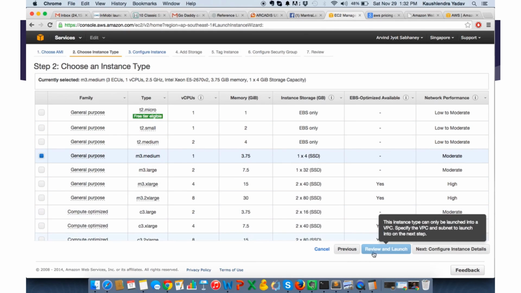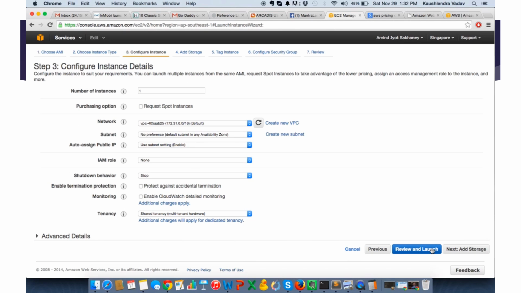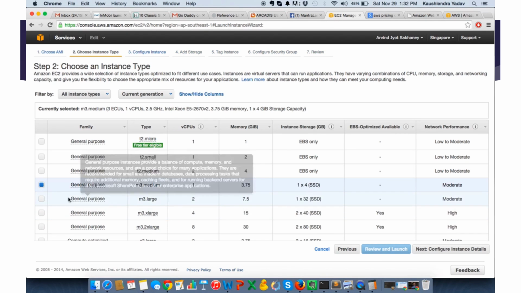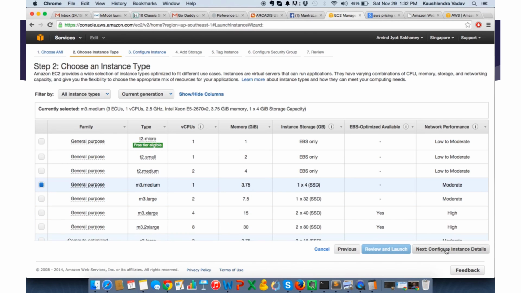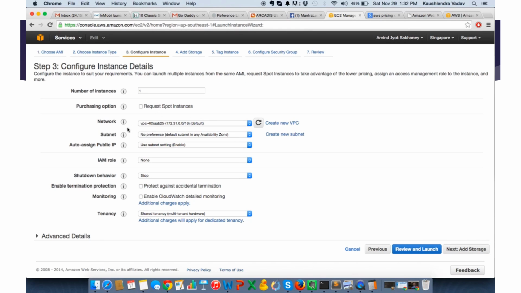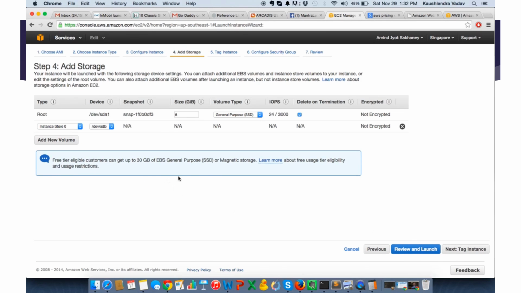Otherwise, you'll go to the next configuration. So I'll go to previous. This is what I've selected. Next, configure instance details. Number of instances, purchasing option, network, subnet, all of this can be left as it is, default values. We'll do next, add storage. This is fine. We have 8 GB storage. We can increase this to say 24 GB.